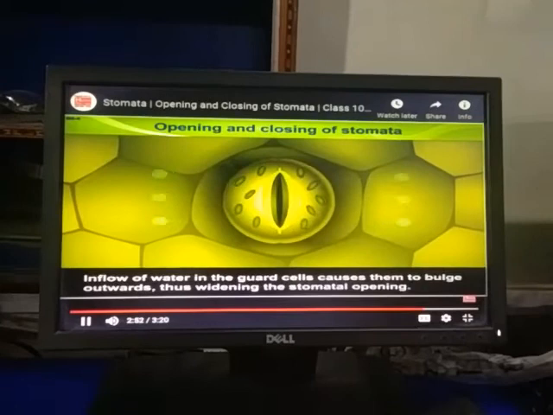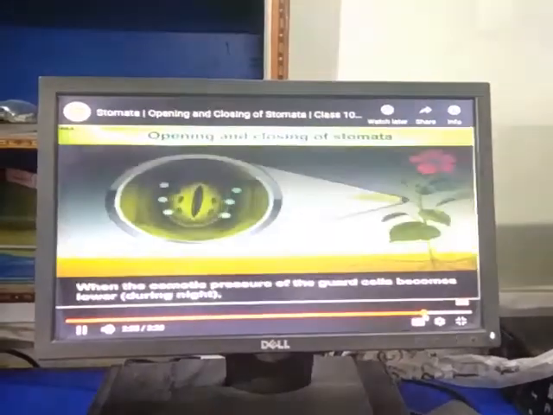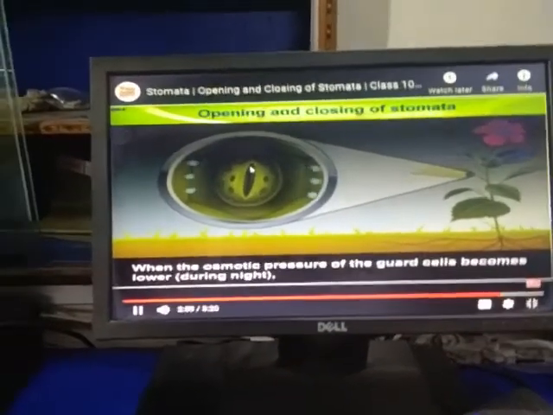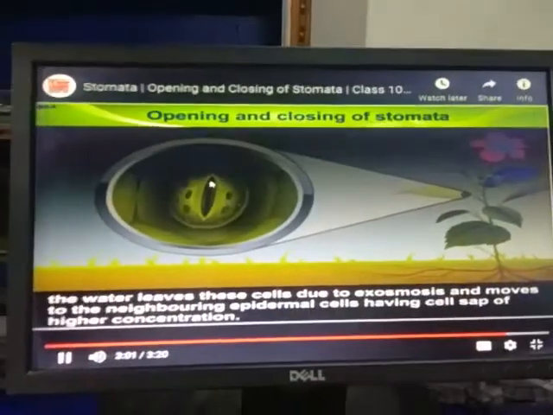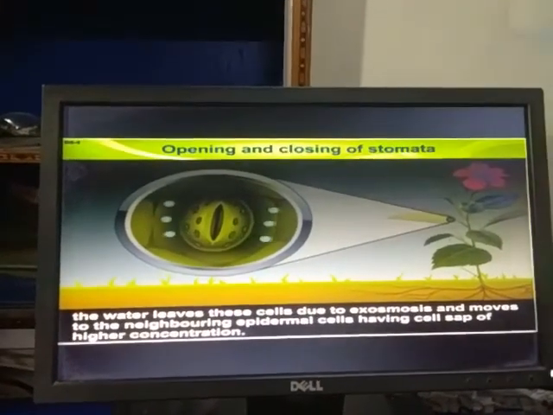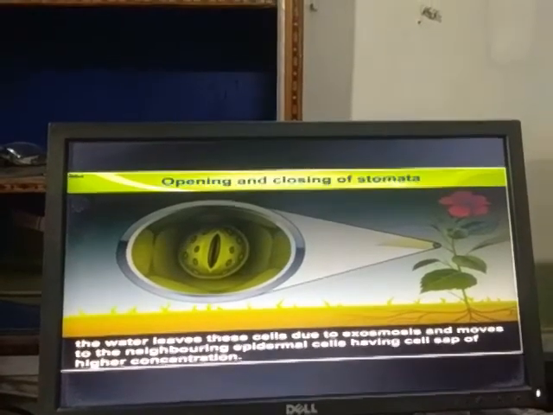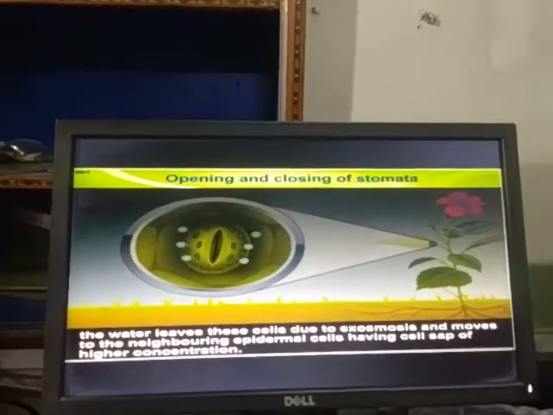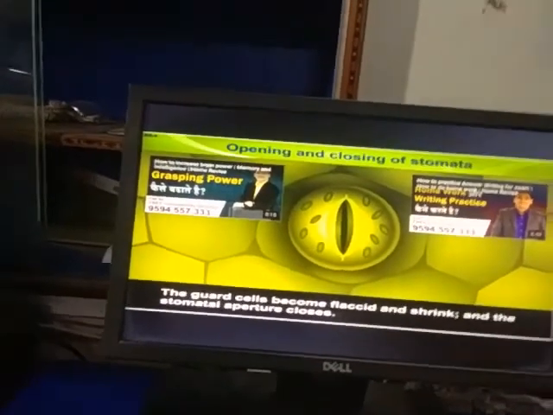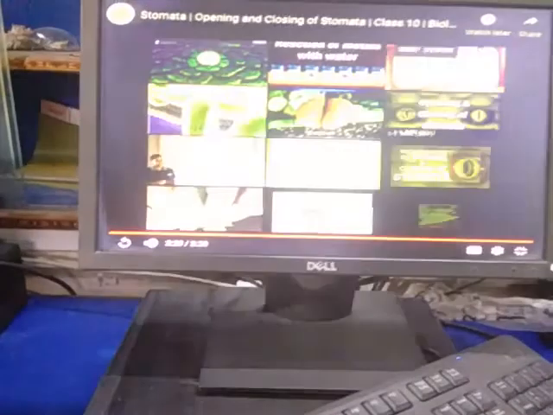Opening and closing of stomata is totally represented through this diagram. And this movement of water is representing the process of the water leaving these cells due to exosmosis and moving to the neighboring epidermal cell having higher concentration. Due to the concentration inside, the guard cell is responsible for transmission of gases.